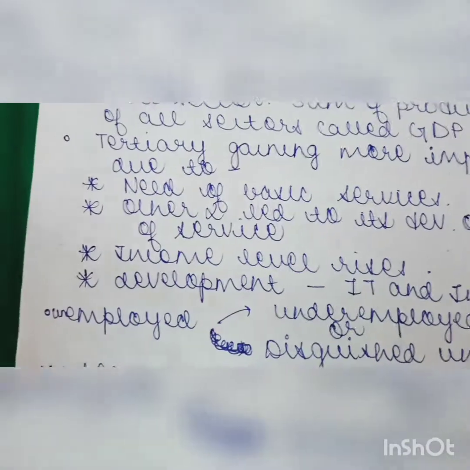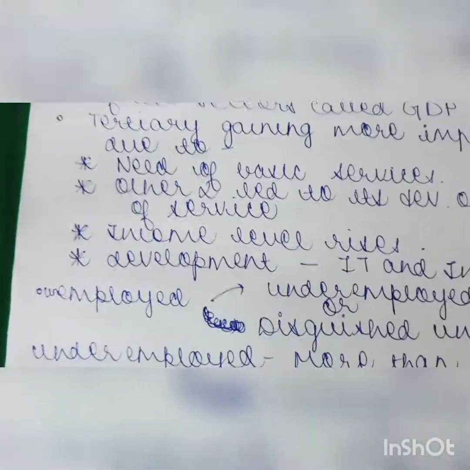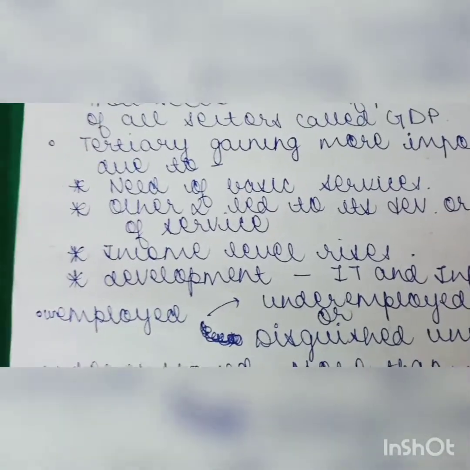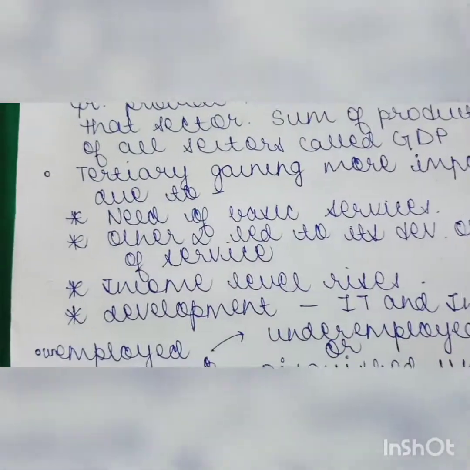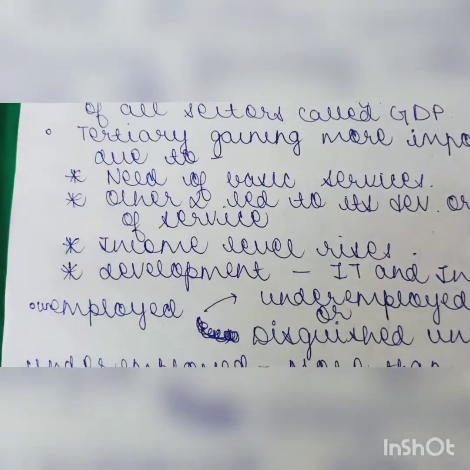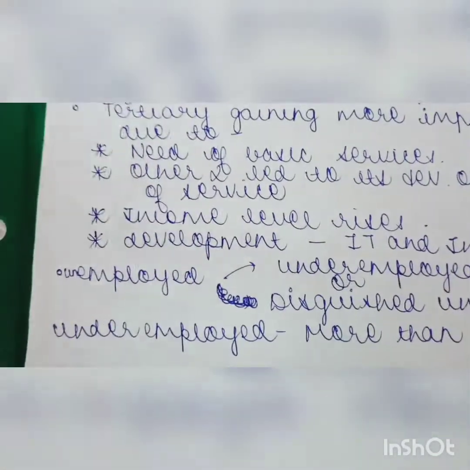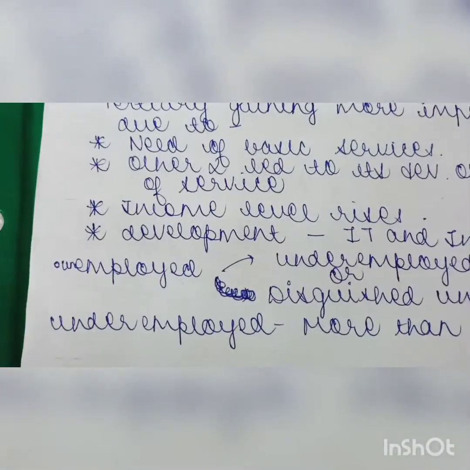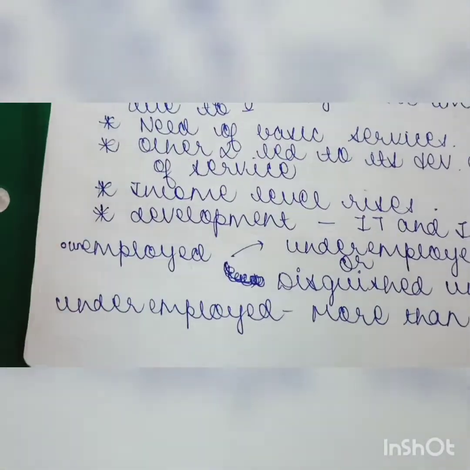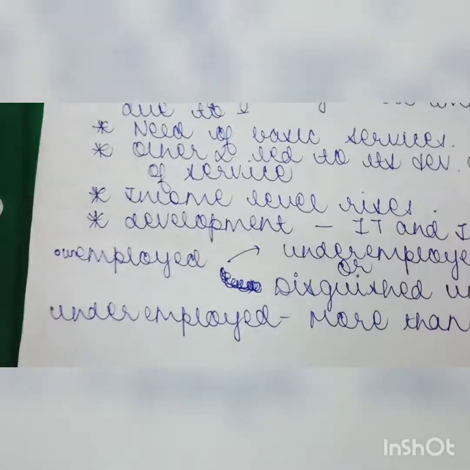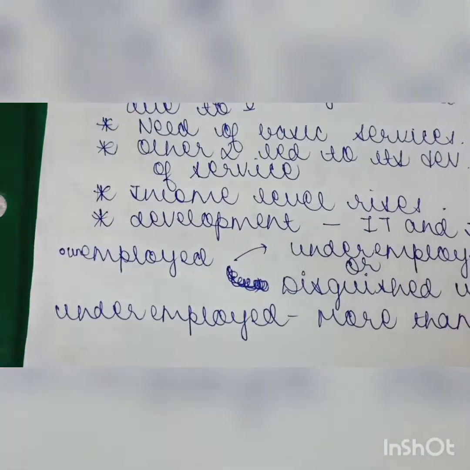Like if you study the case studies in the book, they have given you an example that there is a piece of land in which only two workers are required, but instead of those two workers there are four workers out there. So the extra two workers are underemployed. That means they look like employed, but they actually are not.